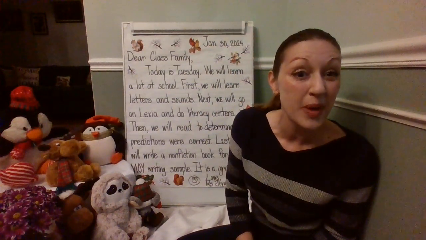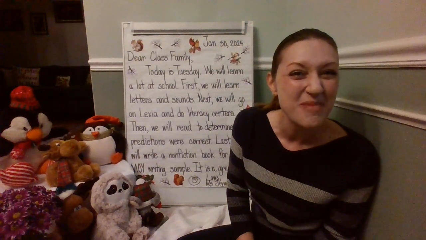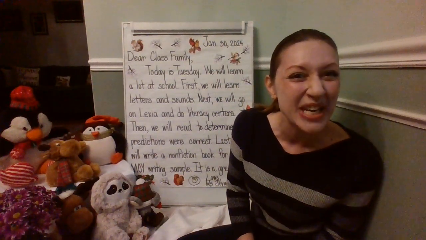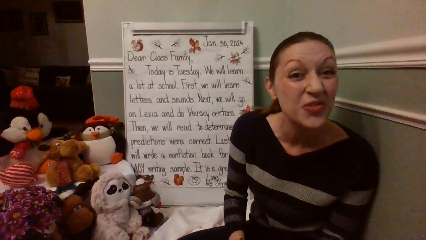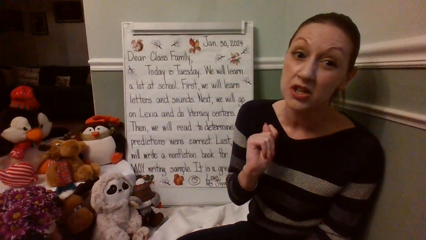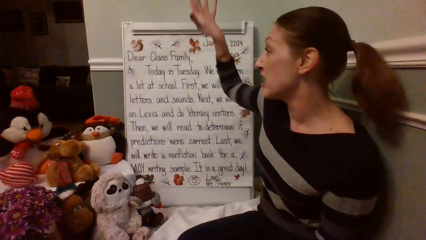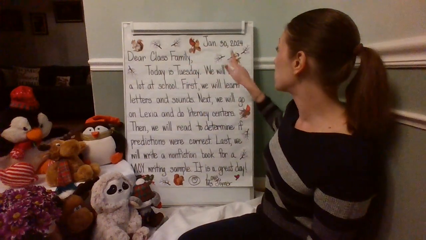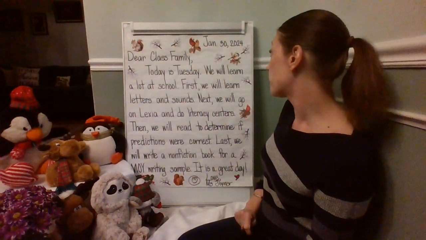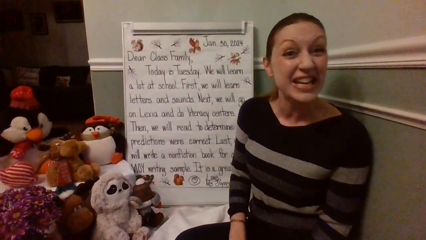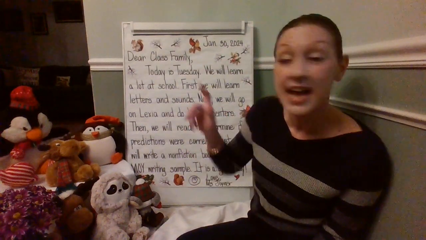Okay, readers, we're going to look back and reread the message. Remember, good readers read things again. It's called rereading. They do this so their brain can understand the words on the page. We're going to be reading from top to bottom and left to right. Start with the date in the top right-hand corner. I see the abbreviation for the month with the capital letter, JAN period.